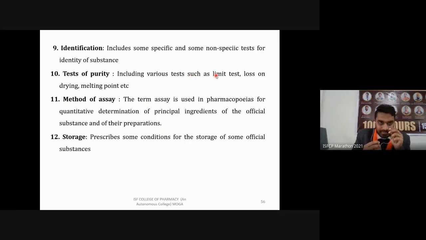Then method of assay, meaning after formulation how you are going to perform its assay. The term assay is used in pharmacopoeia for quantitative determination of principal ingredients of official substances and their preparations. Then the storage conditions after making a formulation or any dosage form, how and where you are going to store it. These are all things mentioned under the monograph.